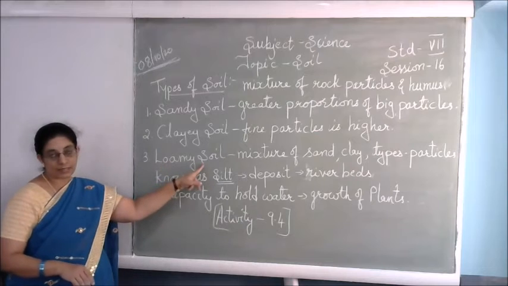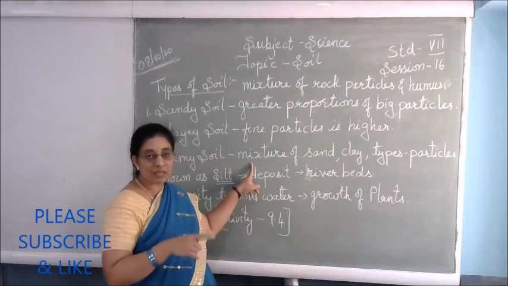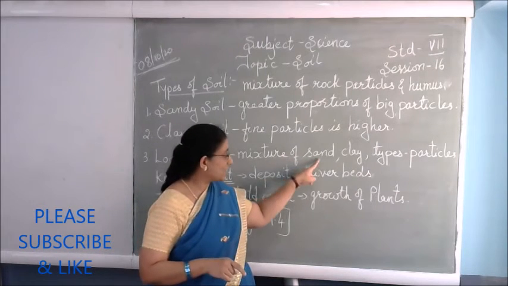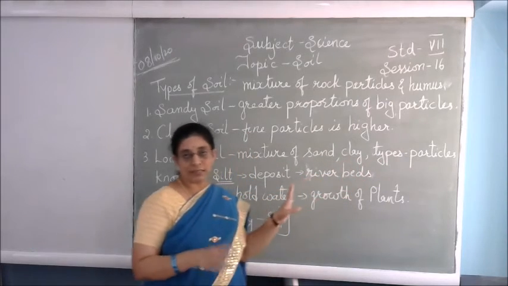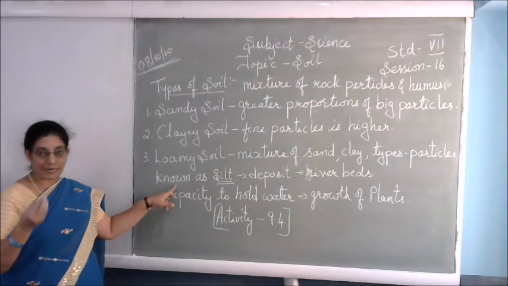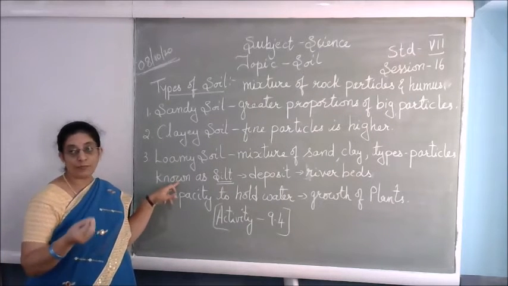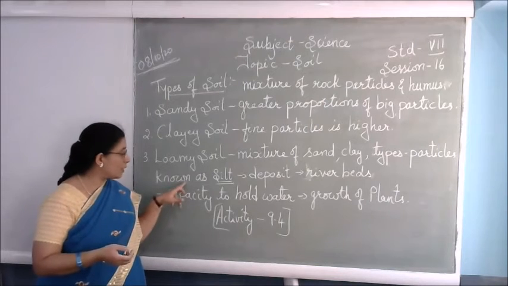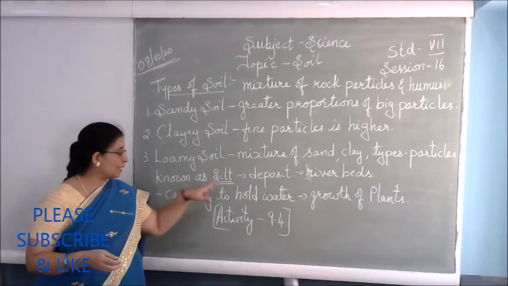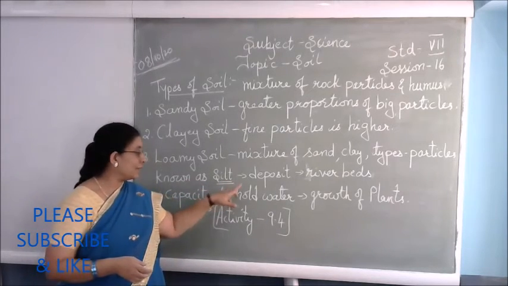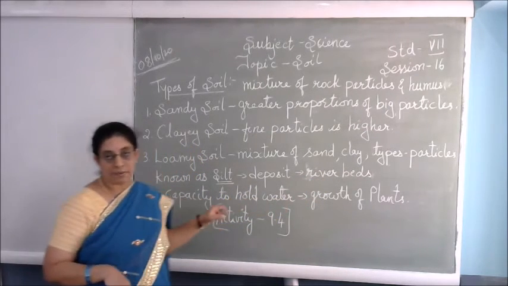And then the next is the loamy soil. This is a mixture, which means everything is combined in it. It has got clay, sand and different other types of particles in it. This is the best soil for growing plants. The different types of particles present in it, all put together, are called the silt, and this is deposited in the last layer of the river beds.